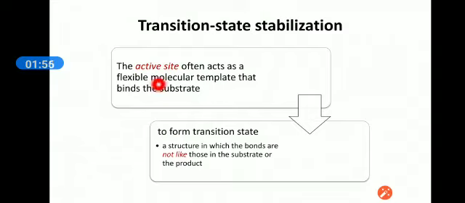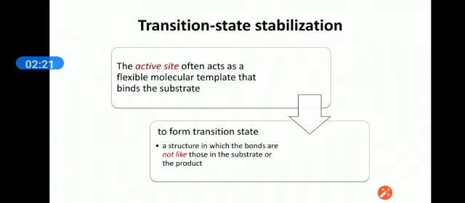Okay, the active site often acts as a flexible molecular template that binds the substrate to form the transition state, a structure in which bonds are not like those in the substrate or product.